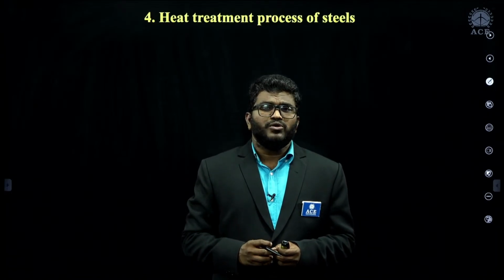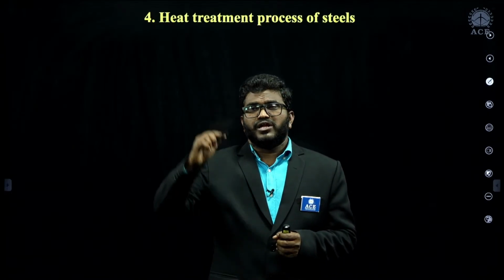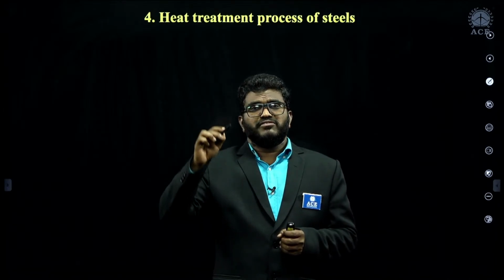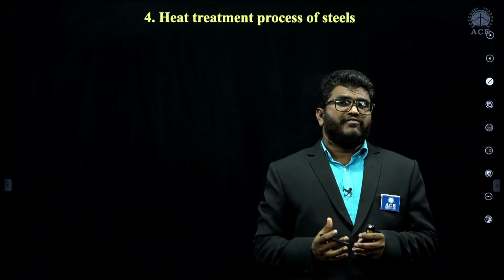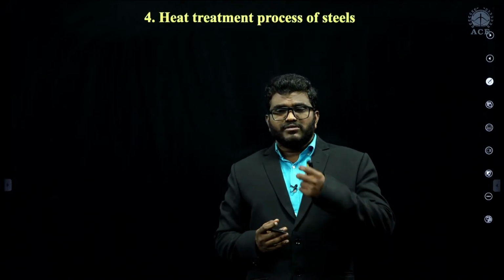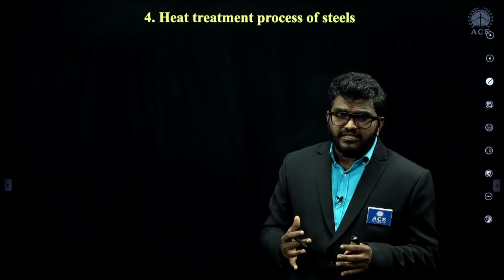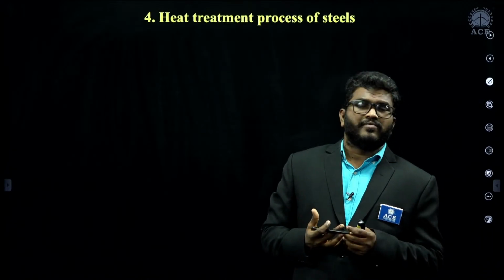Second, the annealing process: we cool the material with a slow cooling rate, that is furnace cooling, so that we get coarse pearlite.